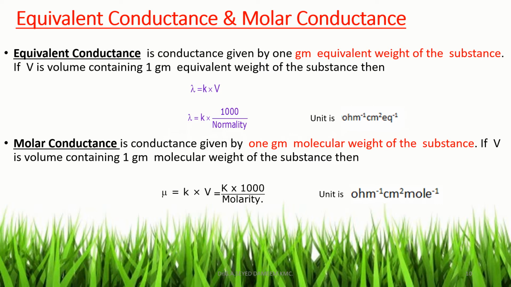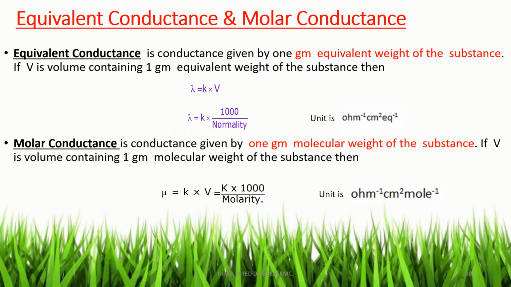Another term, molar conductance. Molar conductance is the conductance given by 1 gram molecular weight of the substance. If V is the volume containing 1 gram molecular weight of the substance, then molar conductance mu is equal to K into V, where V is the volume containing 1 gram molecular weight of the substance, and here V is given by 1000 divided by molarity.